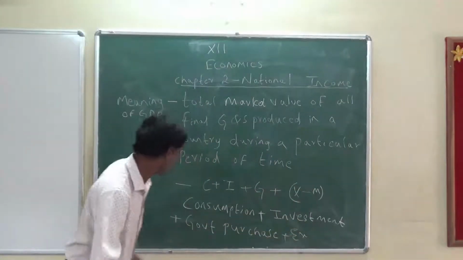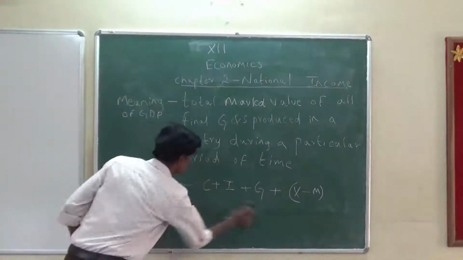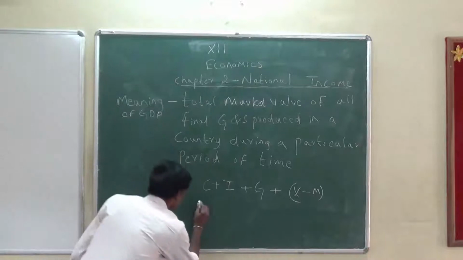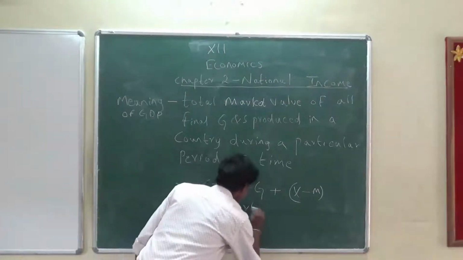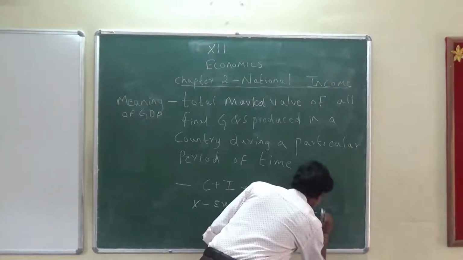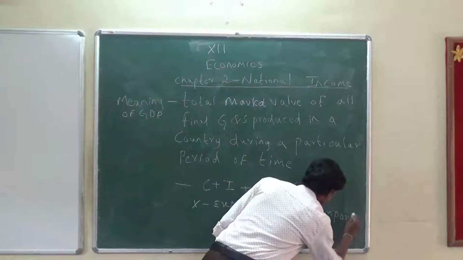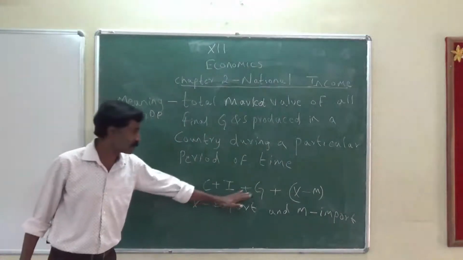I'll write it on the top. X is export and M is import. Okay, the formula is C plus I plus G plus X minus M.